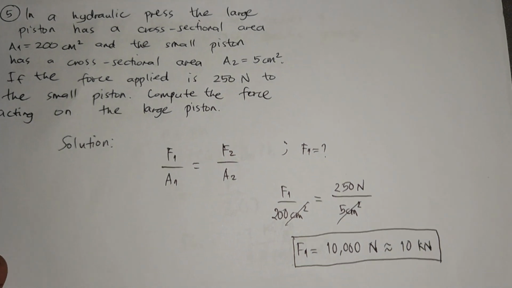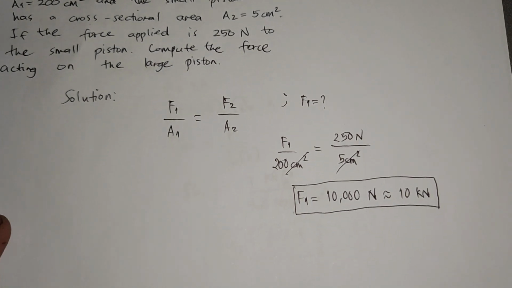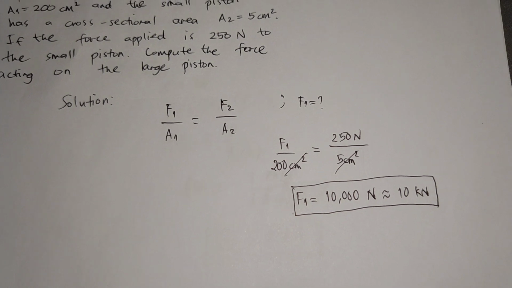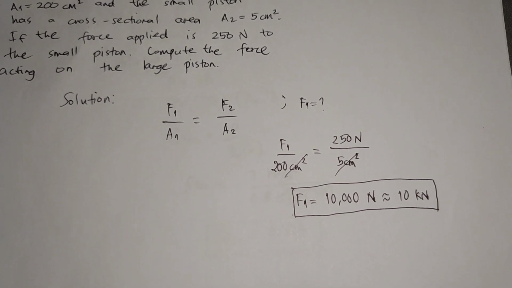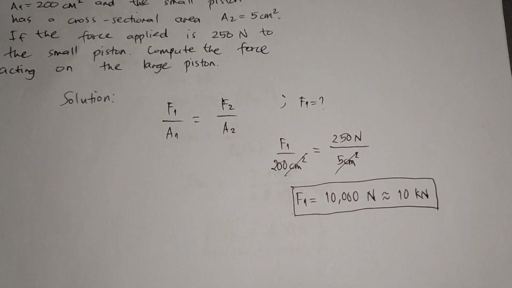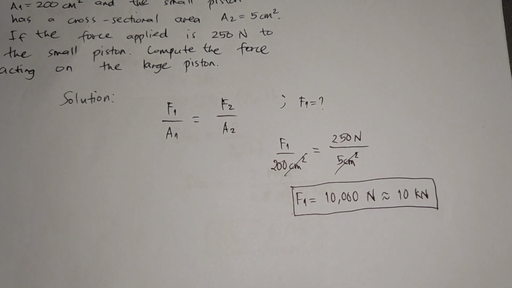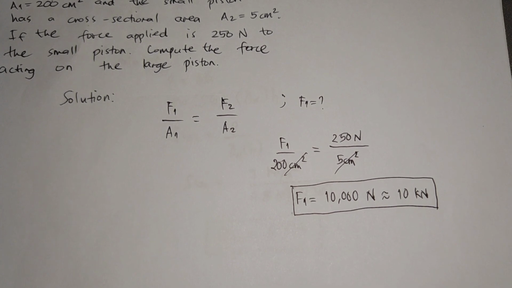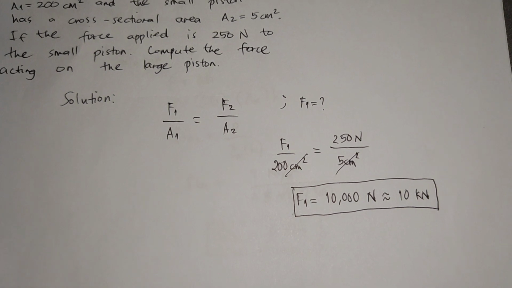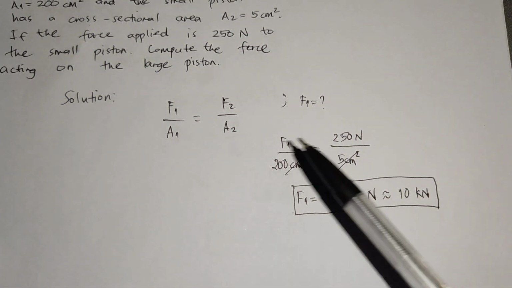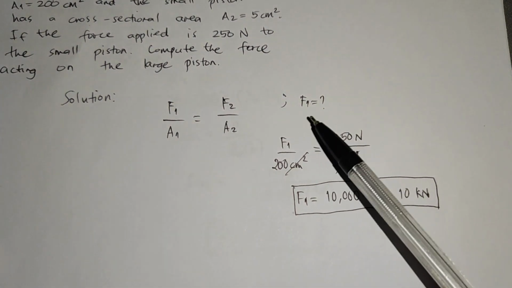So, solution guys, hindi ko na dinrawing. Pero ang gagawin mo lang naman dyan is magkakaroon ka ng ratio and proportion ng force and the area, which is force over area is equals to pressure. So, pressure sa larger piston is equals to the pressure on the smaller piston. Kaya, ang hinihingi dyan, yung force na acting sa large piston which is F sub 1.